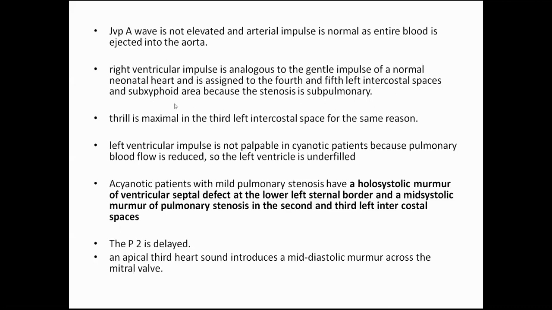Thrill is present. The left ventricular impulse is not palpable in cyanotic patients because the pulmonary blood flow is reduced. Acyanotic patients with mild pulmonary stenosis have a holosystolic murmur of the VSD at the left sternal border and a mid-systolic murmur of pulmonary stenosis in the second and third intercostal spaces. P2 is delayed. An apical third heart sound introduces the mid-diastolic murmur across the mitral valve because there is increased flow across the mitral valve.